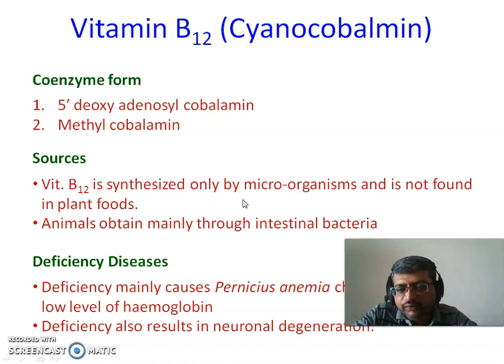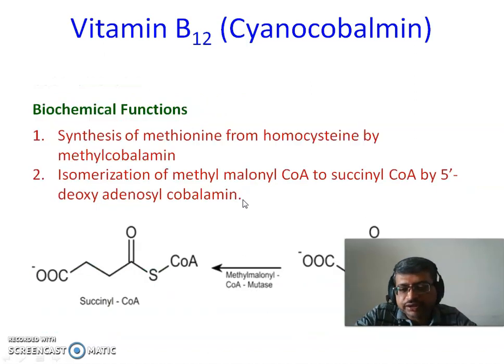As discussed earlier, vitamin B12 is synthesized only by microorganisms and is not found in food plants. But the roots of some foods contain it because of the presence of bacteria or microorganisms there. Animals obtain it mainly through intestinal bacteria or by consuming other animals. The deficiency mainly causes pernicious anemia, characterized by low levels of hemoglobin, and it also results in neuronal degeneration.